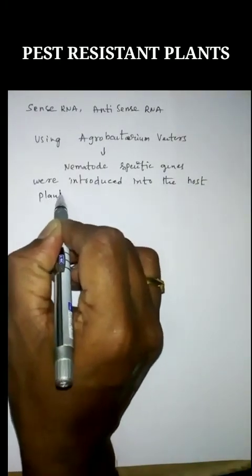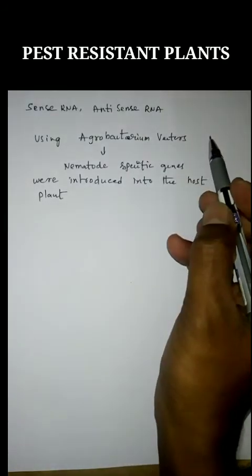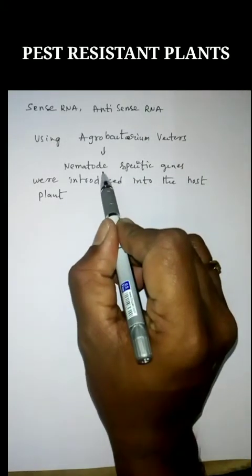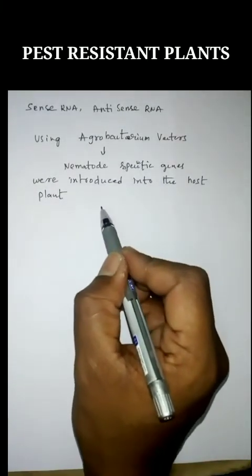Using the Ti plasmid, the nematode-specific genes were introduced into the plant.